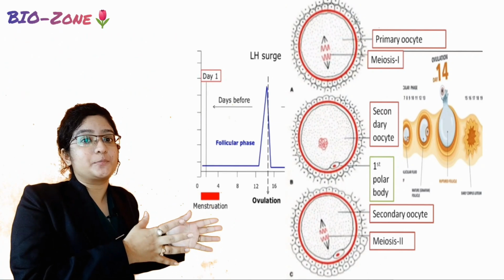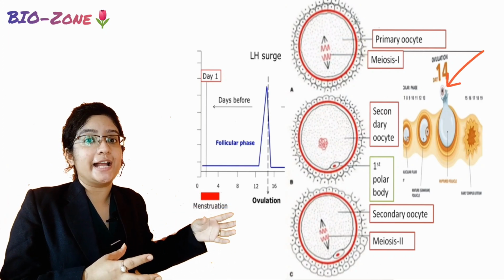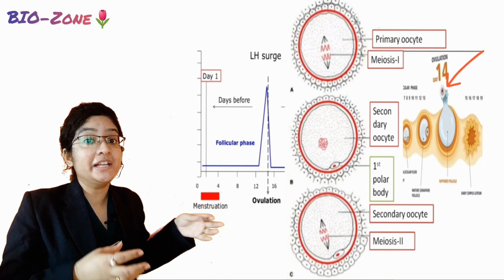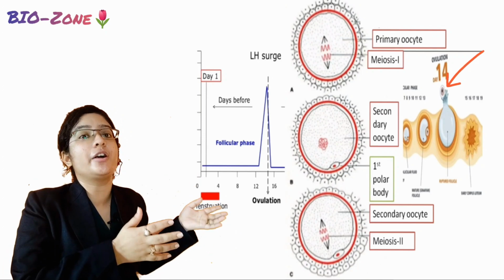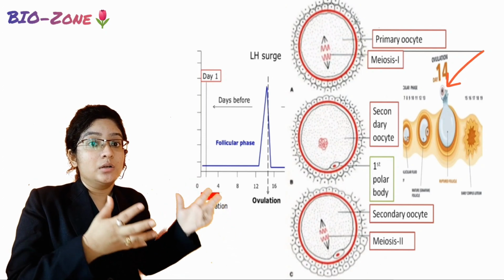And after this process, the secondary oocyte along with the polar body releases out from the mature Graafian follicle. This process is called the ovulation.